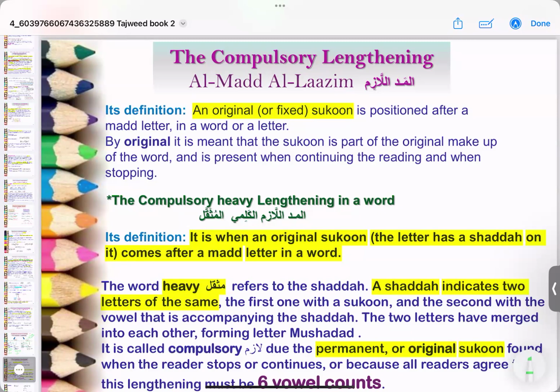We're talking about the original sukoon on the word. And this sukoon comes after a mad letter. Mad lazim kalami has to do with the sukoon that comes in a word, and mad lazim harfi happens when it comes in a letter. And as I said, these letters are the letters of huruf muqatta'at.